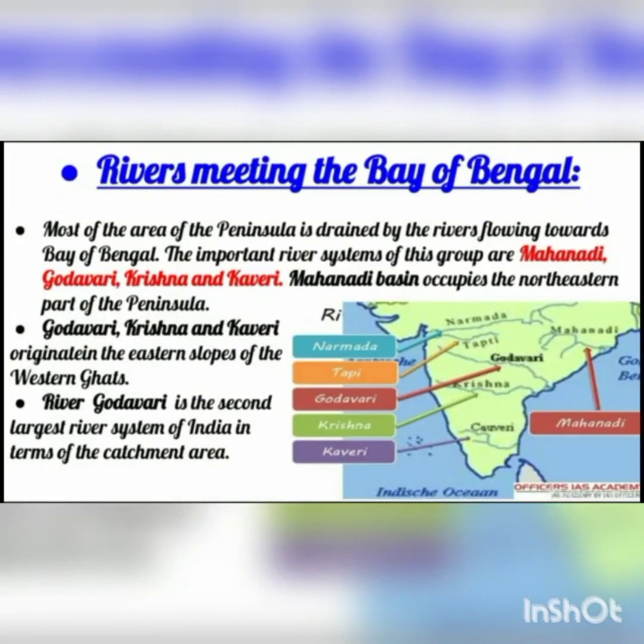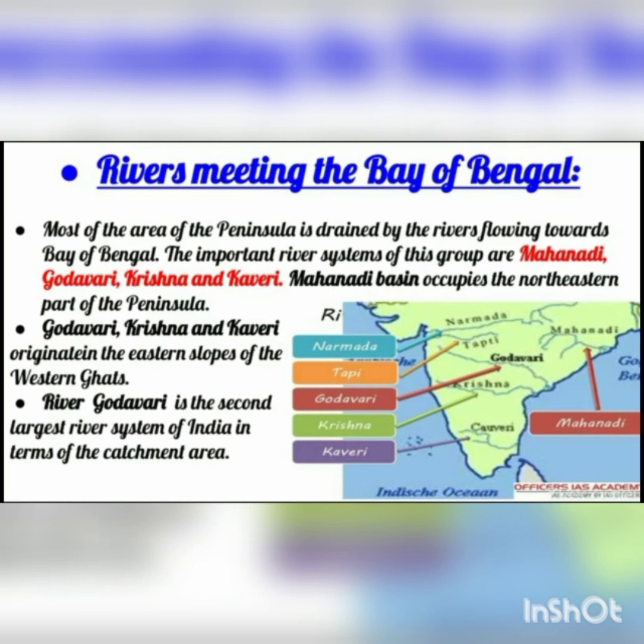Next we are going to study about rivers meeting the Bay of Bengal. Now most of the area of the peninsula is drained by the rivers flowing towards the Bay of Bengal. So most of the rivers of the peninsula are flowing towards the Bay of Bengal. The important river systems of this group are Mahanadi, Godavari, Krishna and Kaveri.